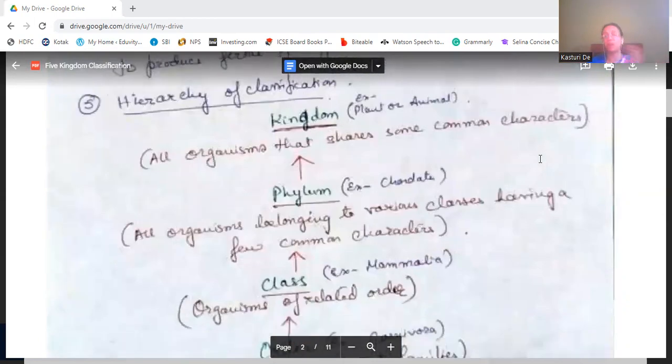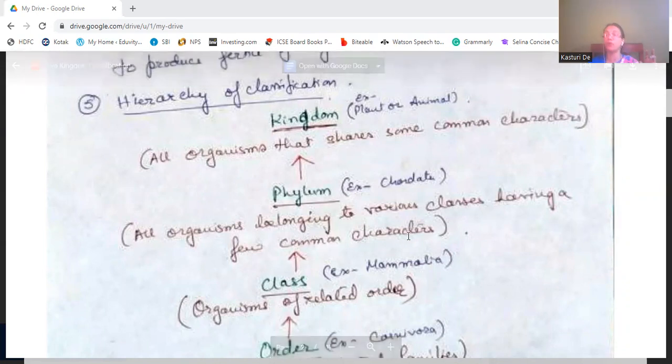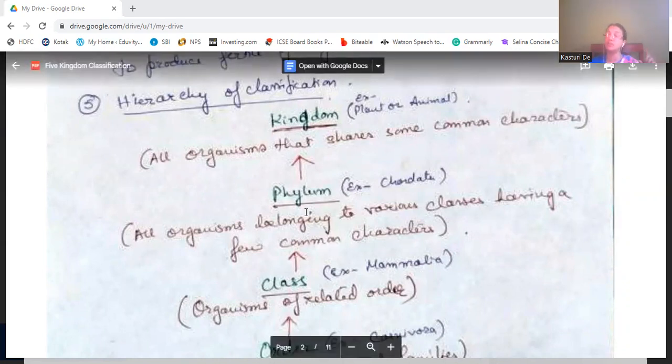Then comes the phylum, for example Chordata. Here we can see all organisms belonging to the various classes have a few common characters.